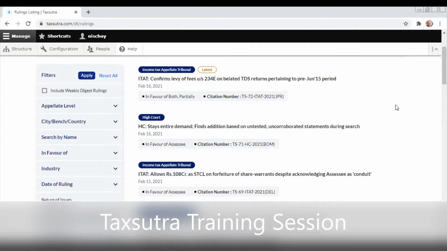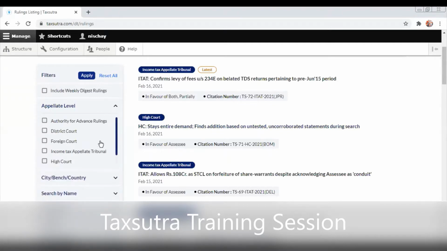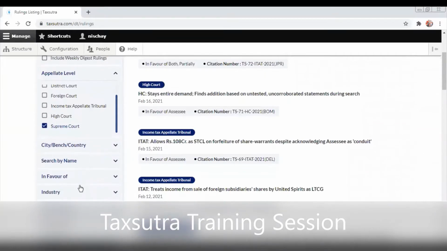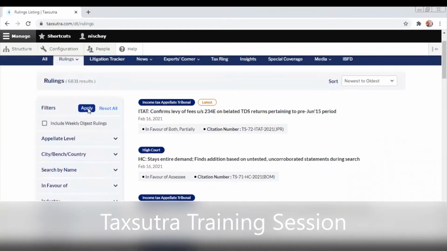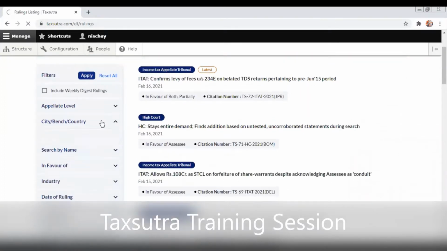On the page right now are the most relevant and the cream rulings. I will take you through how to search these rulings. I click on, say, Supreme Court, and I say that I want the Supreme Court rulings for a particular city. Once I click on apply, it will give Supreme Court rulings.